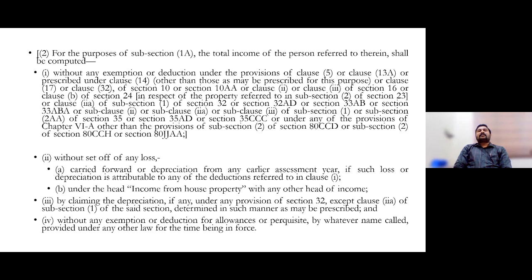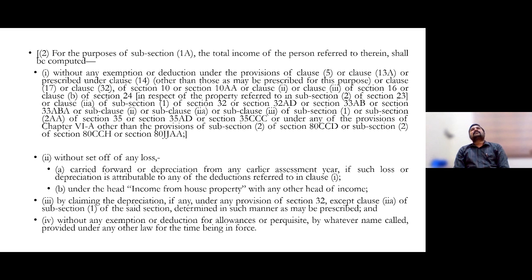Then the subsection number 2 to section 115BAC. Subsection number 2 to 115BAC talks about what are all the deductions and exemptions that these assessees have to sacrifice. In other words, if you want to file your returns as per the new tax regime provisions, you would be required to sacrifice this many deductions and exemptions as mentioned in this subsection number 2.